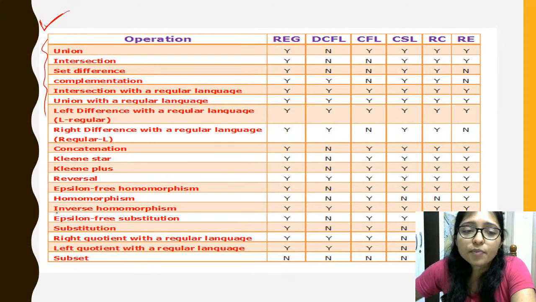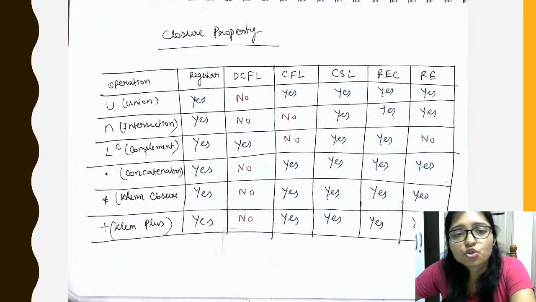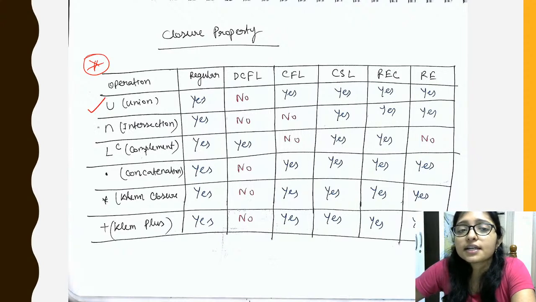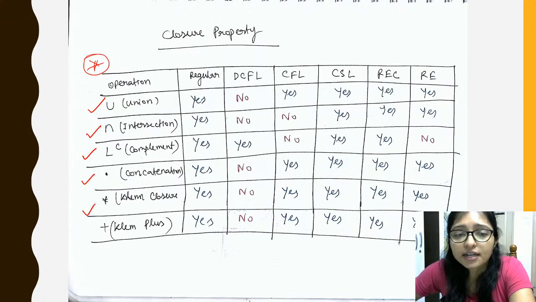Now this is the closure property, but this is a big chart. So from this big chart I can show you a small chart, that is my handwritten chart. This small chart is required because we are concentrating on the operations they ask questions from, that is union, intersection, complement, concatenation, Kleene closure and Kleene plus, right?